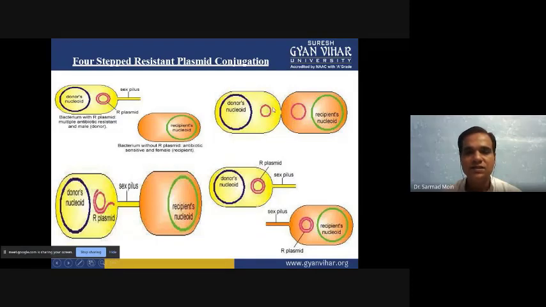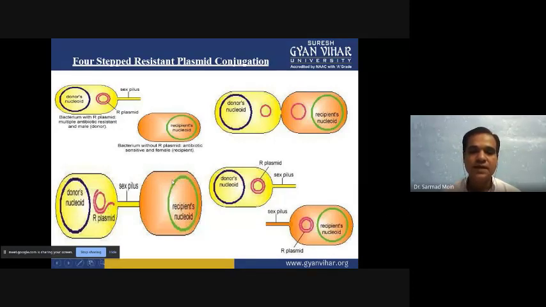So a single-stranded resistance plasmid will be there in the donor, and single-stranded DNA will be there in the recipient. Then this single-stranded DNA can replicate again. So donor and recipient both have the R type of resistance plasmid. When they separate, these two bacteria now have the R plasmid, and they are ready to transfer again to another F minus type of bacteria.